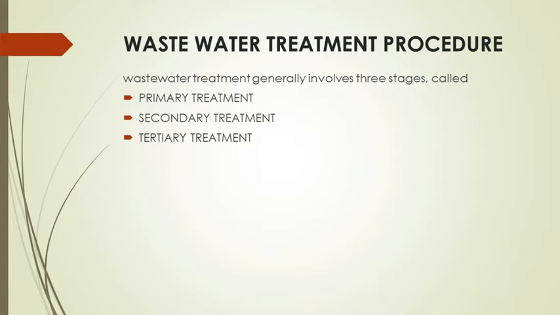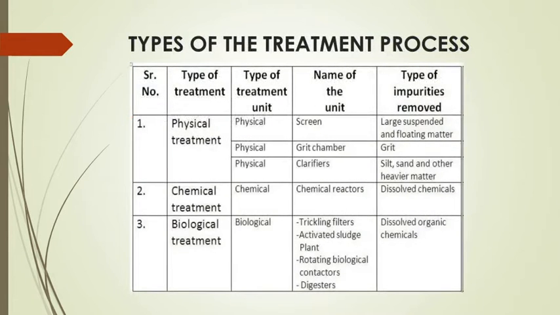So as we know, the wastewater treatment processes are broadly divided into three categories: the primary treatment, the secondary treatment, and the tertiary treatment. The primary treatment comes before the secondary and tertiary. These primary, secondary, and tertiary treatments are also divided into physical, chemical, and biological treatment of the wastewater and effluent. So what are the different physical treatments?